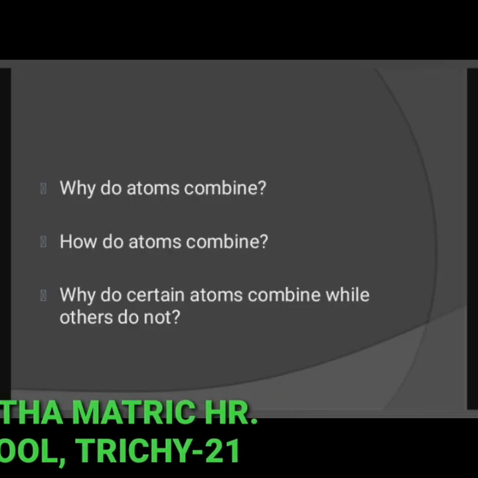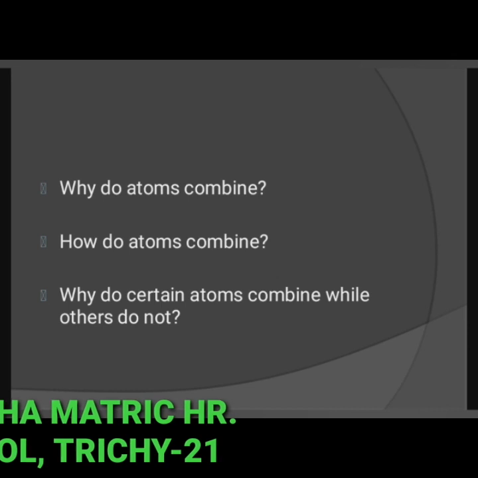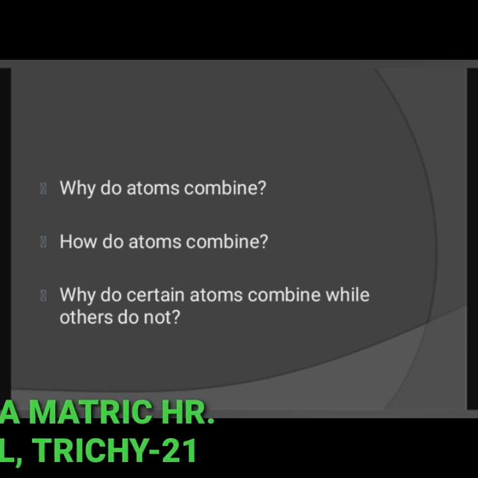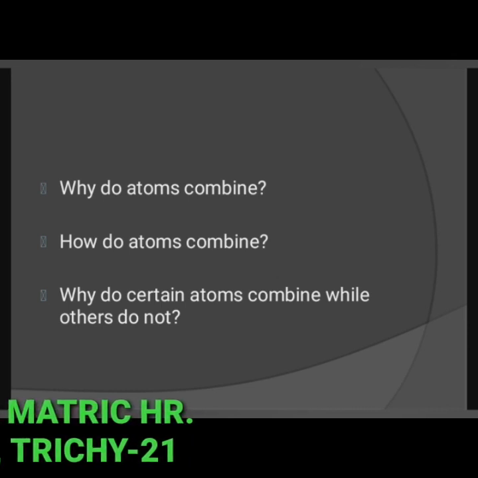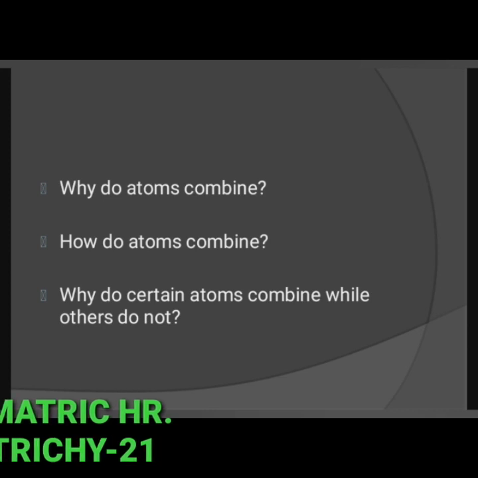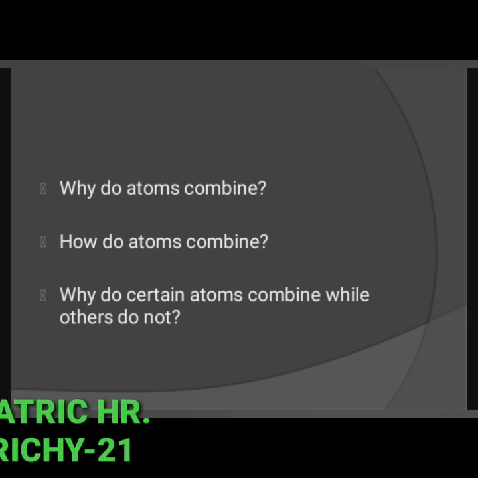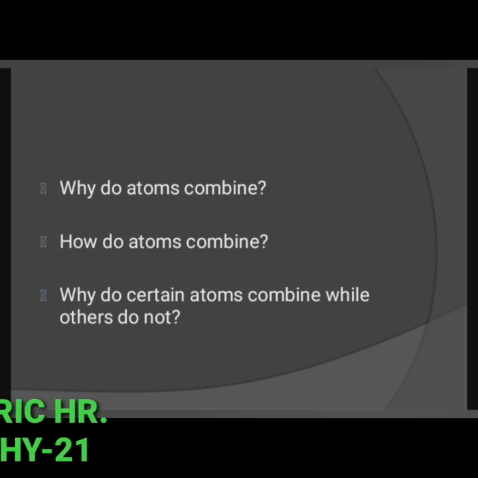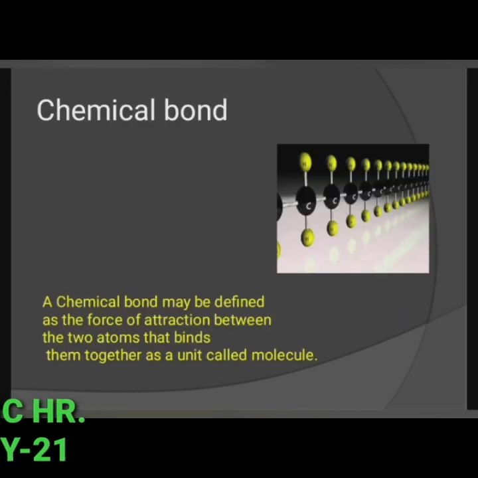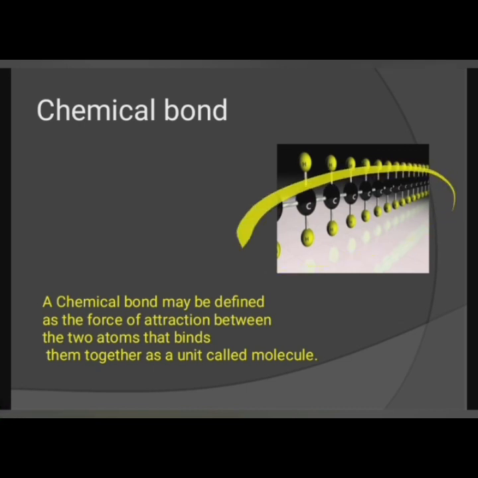Why do atoms combine, or how do atoms combine? The attractive force which holds the atoms together is called a bond. So, what is a chemical bond? A chemical bond may be defined as the force of attraction between the two atoms that binds them together as a unit called molecule.